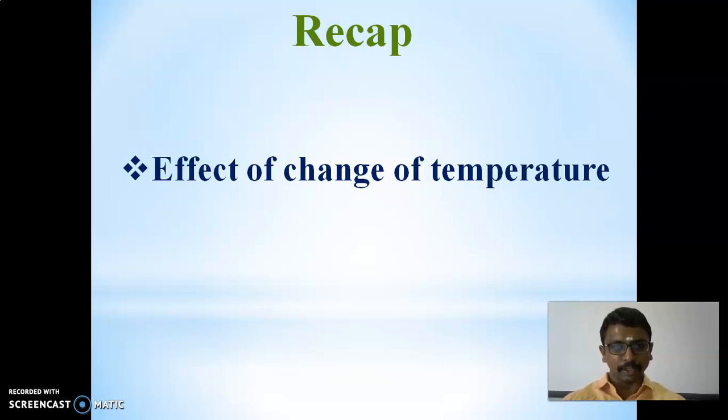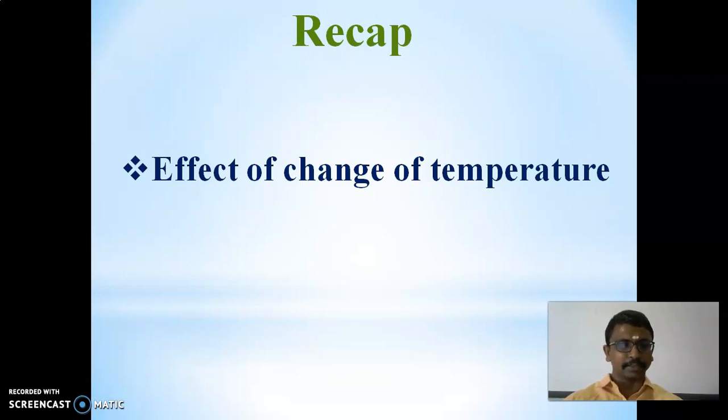Latent heat of fusion means the amount of heat energy required to change a solid to liquid at 1 atmospheric pressure at its melting point.